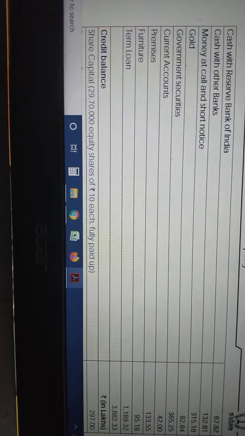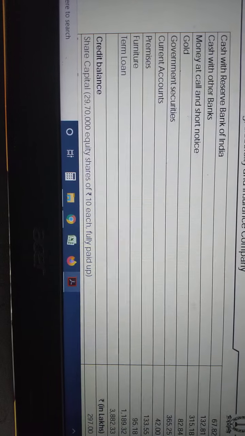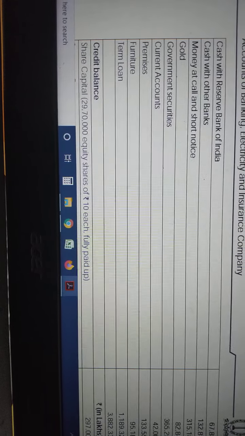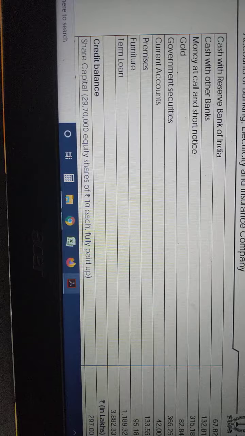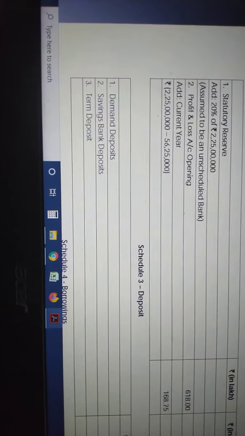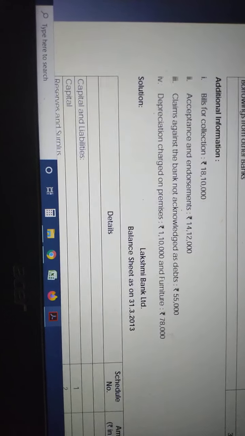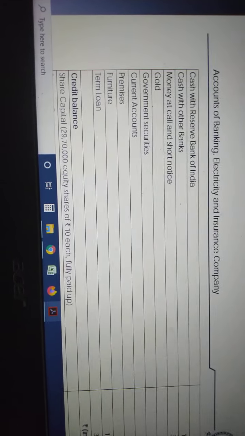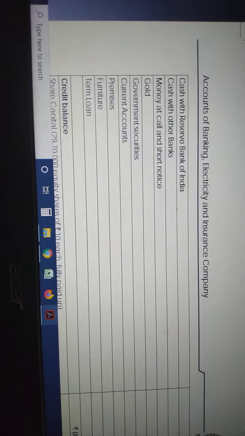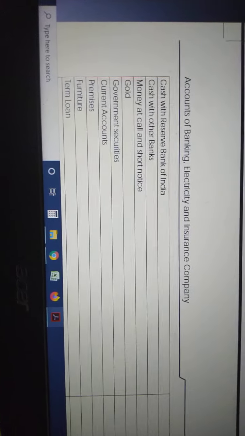Premises is naturally a fixed asset, so it is schedule 10. Fixed asset is schedule 10. What is the next item? Furniture is also a fixed asset, that is also schedule 10.